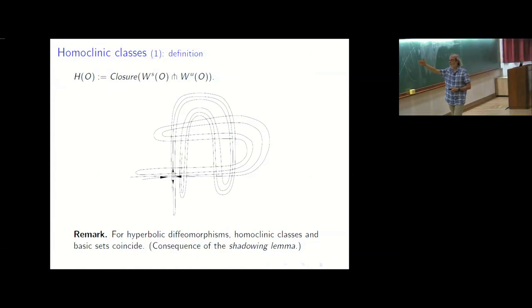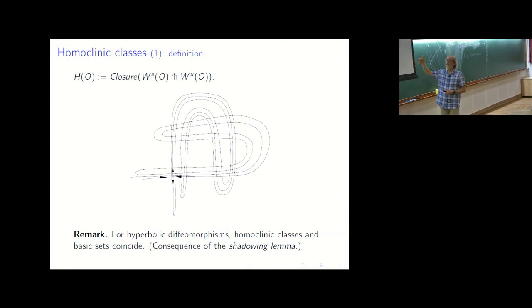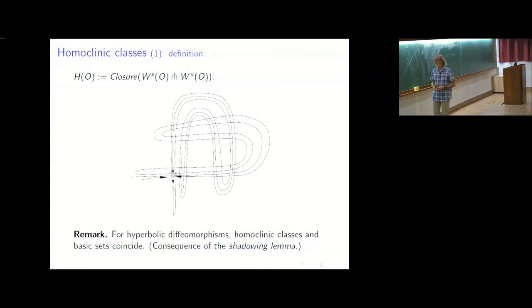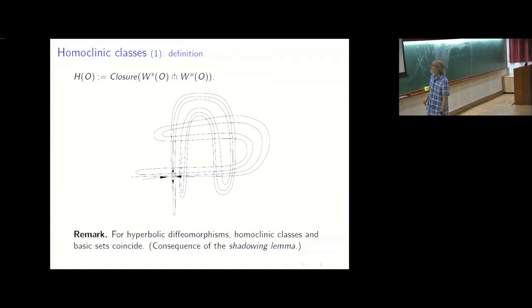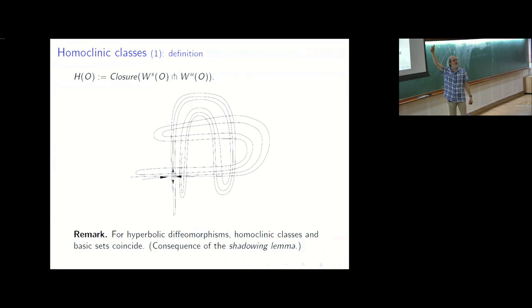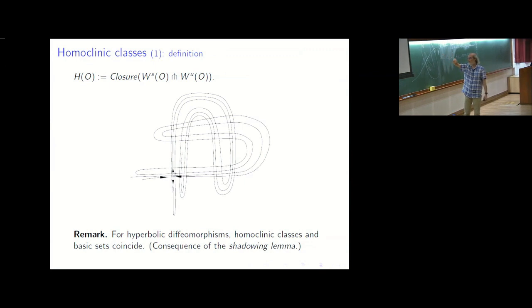And it's good because in the uniformly hyperbolic setting, the way you build this set gives you exactly the basic sets. Each time you have a periodic orbit, this associates the basic set that contains that periodic orbit. How to show that? Well, if you take a point in the homoclinic class, it cannot be in the non-recurrent set. It cannot be trapped by an open set because it dies in the future and the past to the same orbit. So it should be contained in the basic set of the periodic point.